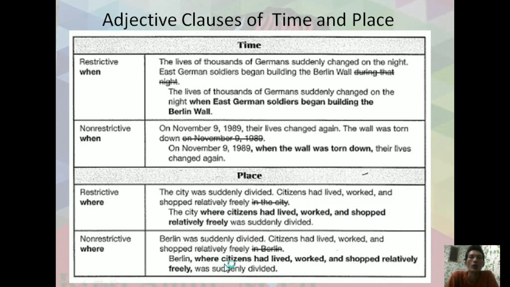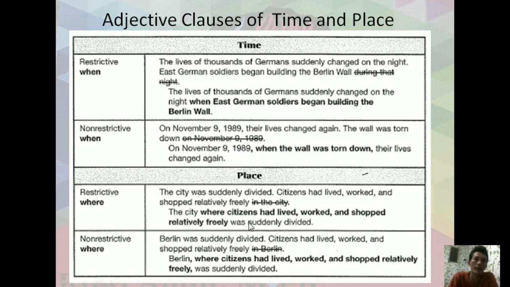Non-restrictive here. On November 9, 1989, their lives changed again. The wall was torn down on November 9, 1989. Non-restrictive: on November 9, 1989, when the wall was torn down, their lives changed again.